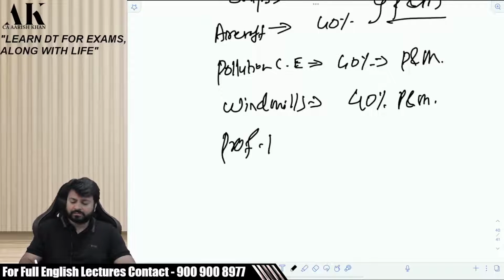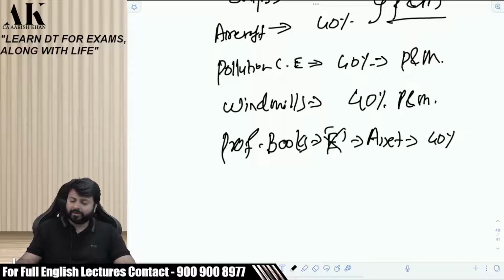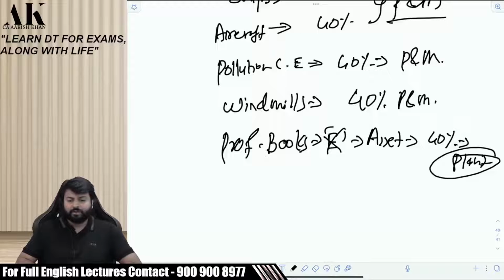Professional books, which are worth lakhs and lakhs of rupees. The government does not want to call this an expense. The government calls this an asset, and it is depreciated at 40%. It is considered as a plant. The word plant includes books, as per income tax law.